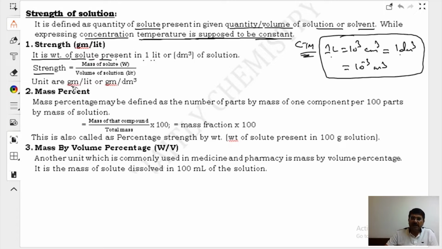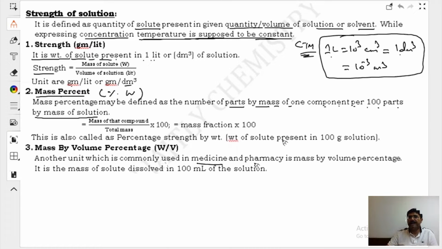Amount in gram per liter. Gram per liter can be taken as gram per decimeter cube. Do not memorize it. I will put problems on it, that will make you understand. Mass by mass of solution is also called percentage. Simply, it is written as percentage W by W, weight by weight: mass of that component over total mass into 100.